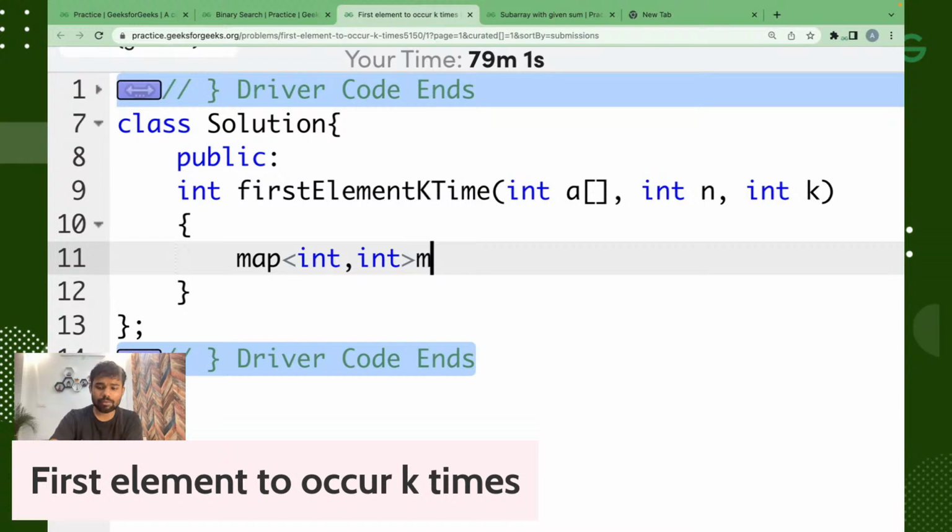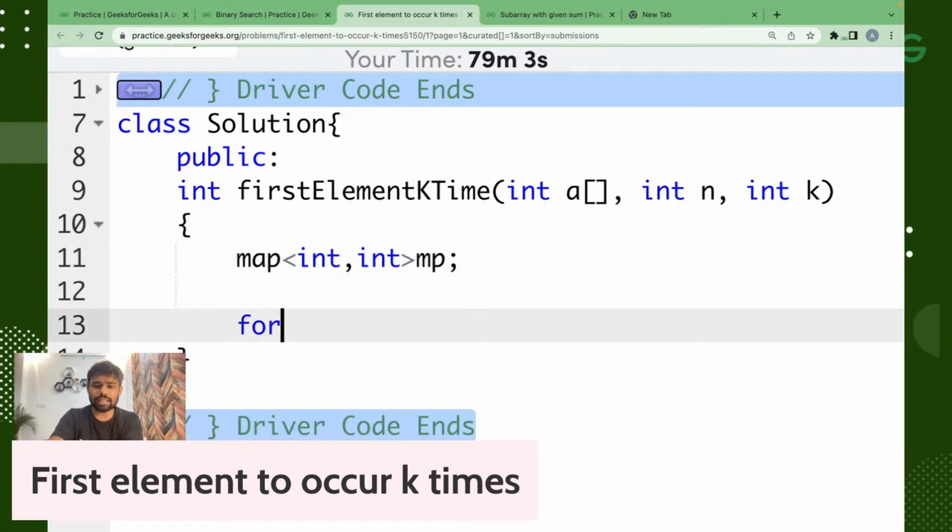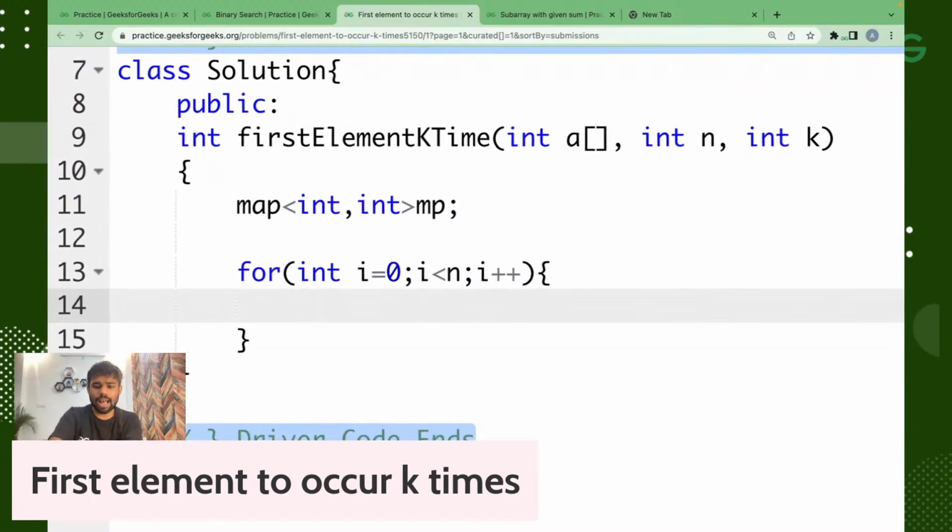Now we will have this empty here. Now I will simply iterate over the complete array which is given to us, and I will increment the map value, meaning the frequency, for each element.